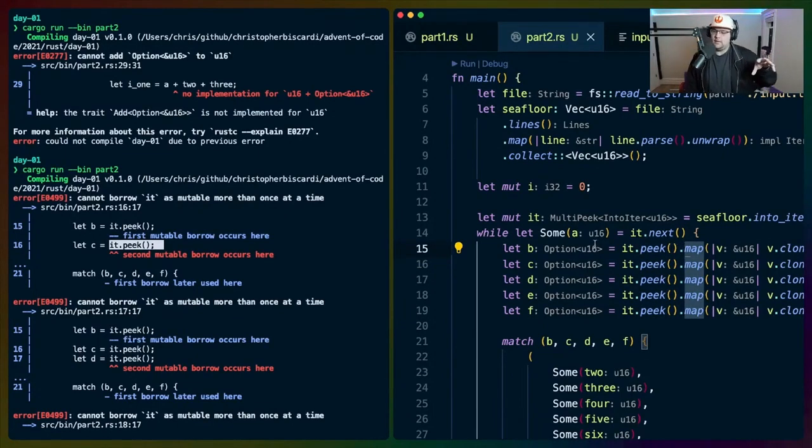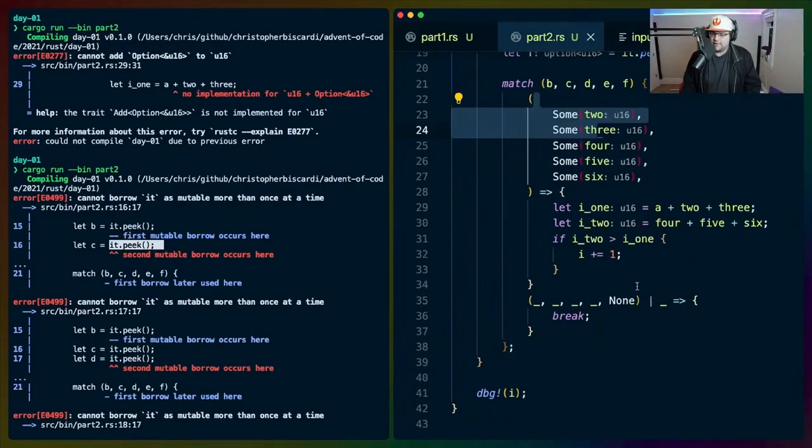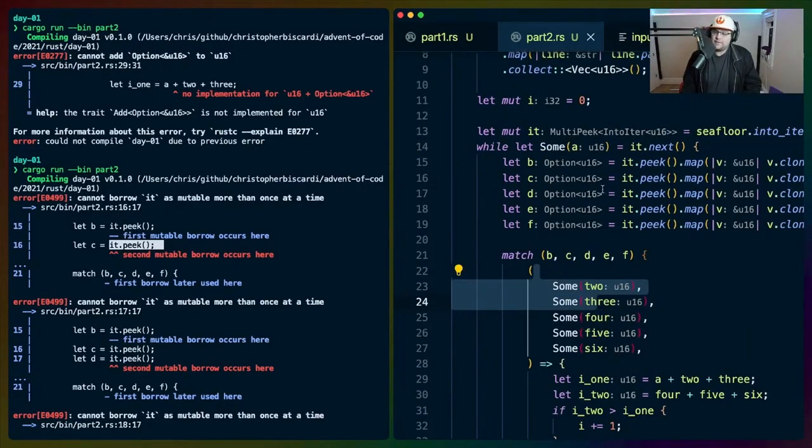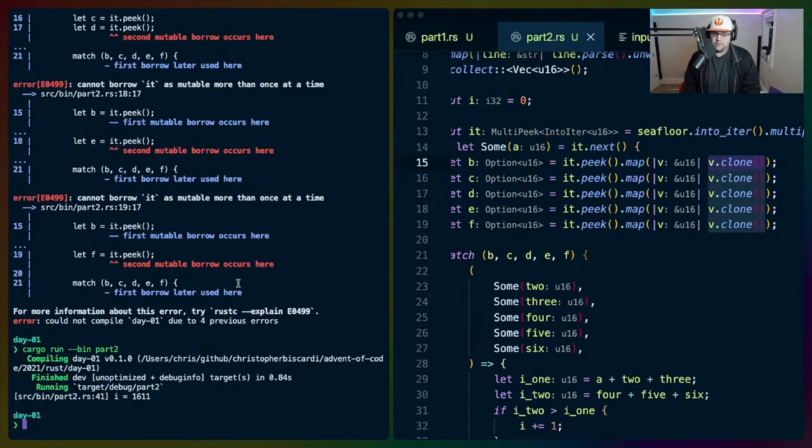which means that if the option here is a reference, that keeps this mutable reference alive, because technically we're still looking at that thing. So when we move them here, it complains because we're moving them into the scope, destructuring and adding them together. But if we just clone these values, and it's cheap to clone u16, so I'm not too worried about it, that should work.